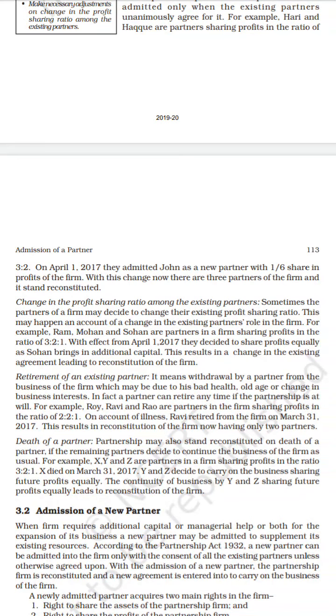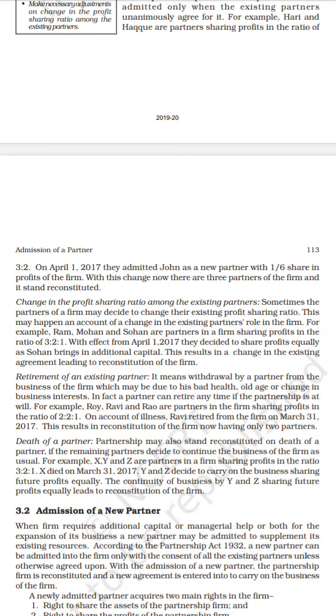Next mode of reconstitution of a partnership firm is the retirement of an existing partner. Retirement means withdrawal by a partner from the business of the firm, which may be due to bad health, old age, or change in the business interest.